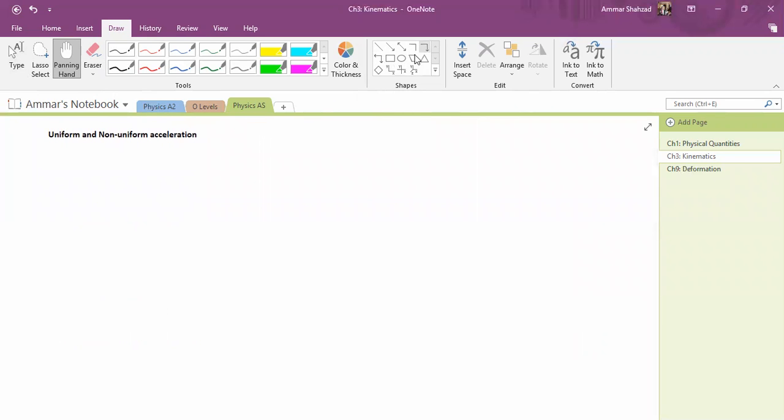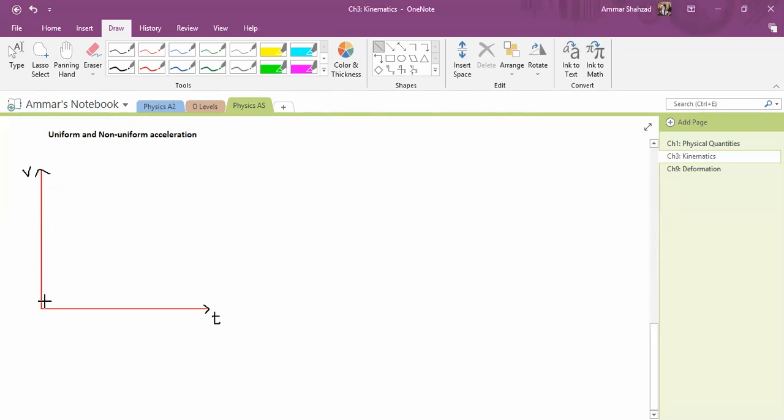So similarly, let's say I have a graph like this, with v, velocity, over here, and t over here. And if I tell you the acceleration is constant, that basically means that the slope of this graph is constant.